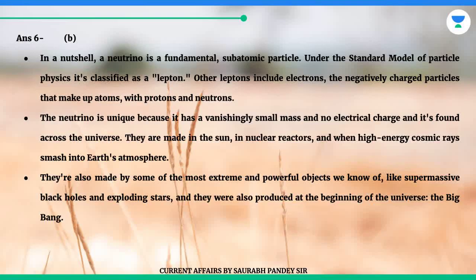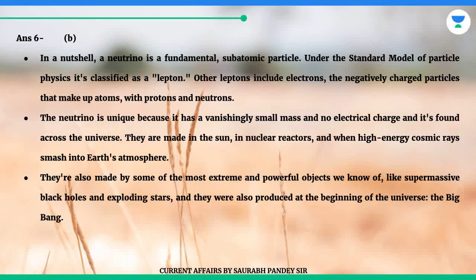The answer is B. In a nutshell, a neutrino is a fundamental, subatomic particle. Under the standard model of particle physics, it's classified as a lepton. Other leptons include electrons, the negatively charged particles that make up atoms, with protons and neutrons. The neutrino is unique because it has a vanishingly small mass and no electrical charge, and it's found across the universe. They are made in the Sun, in nuclear reactors, and when high-energy cosmic rays smash into Earth's atmosphere.